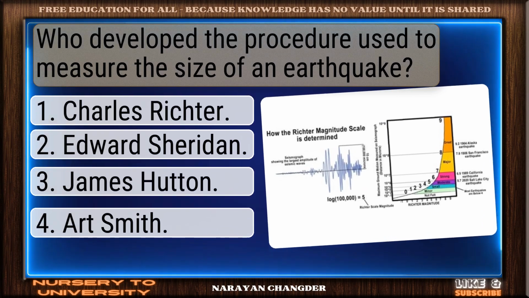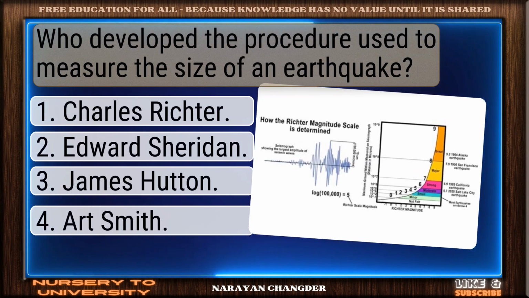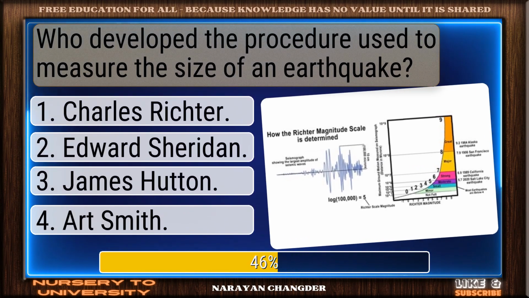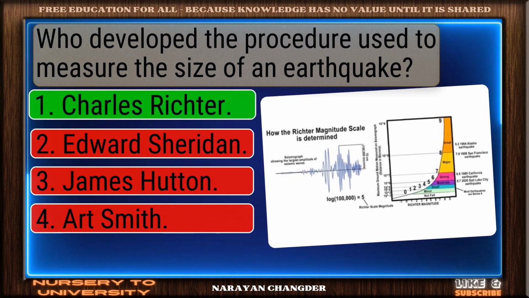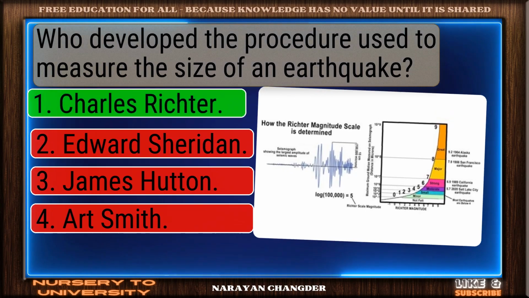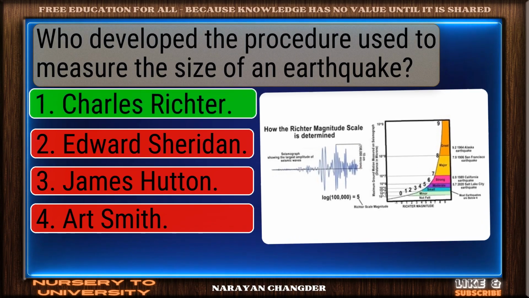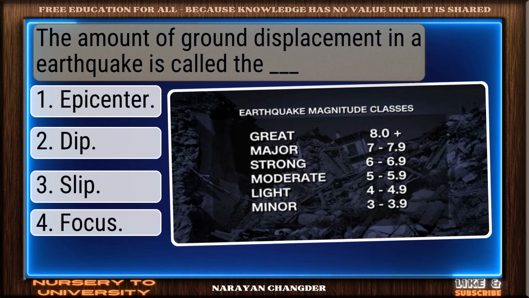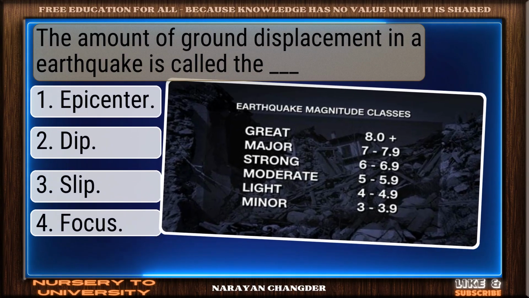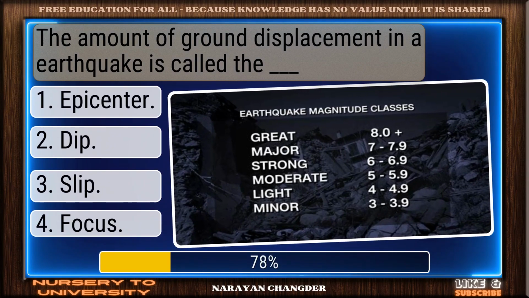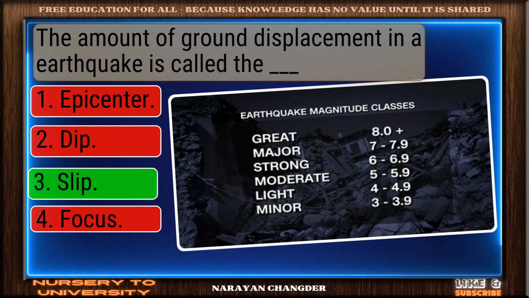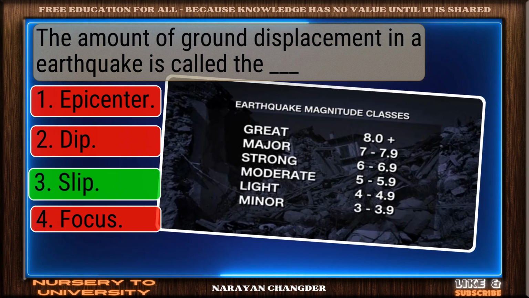Who developed the procedure used to measure the size of an earthquake? Nice work. You chose Charles Richter, and it is correct. The amount of ground displacement in an earthquake is called the DASH. You're right. Slip is the correct answer.